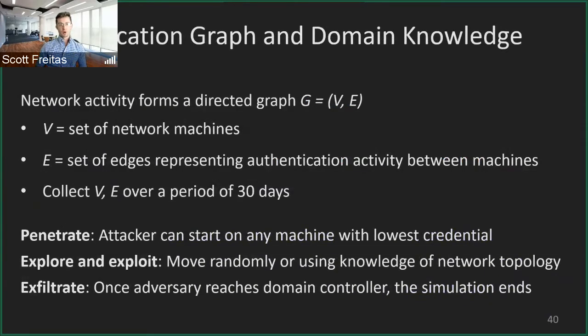Let's move into a little more of the technical aspect. Let's talk about the authentication graph and domain knowledge and how this is going to be set up. The network activity forms a directed graph, G, comprised of 2 components: V, the set of network machines, and E, the set of edges representing authentication activity between machines. You can think of this as remote logins from one machine to another. These happen quite frequently, and we collect them over a period of 30 days.